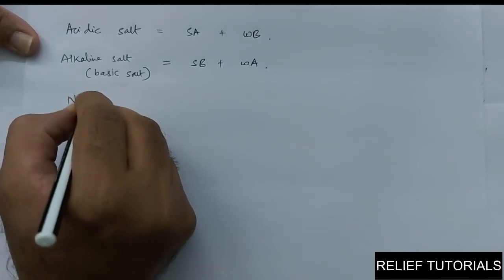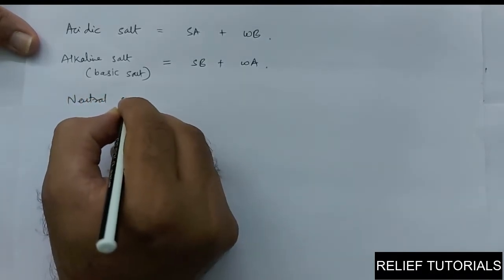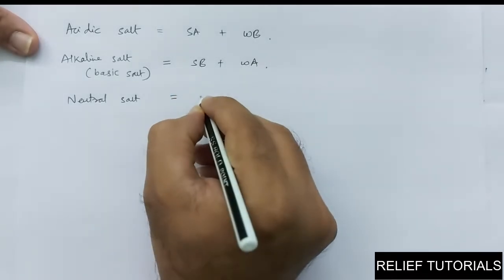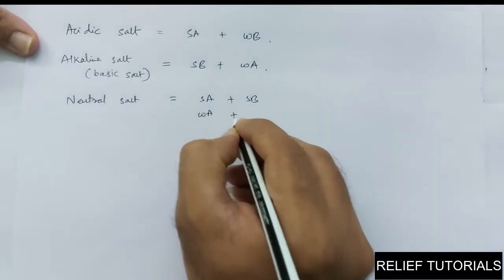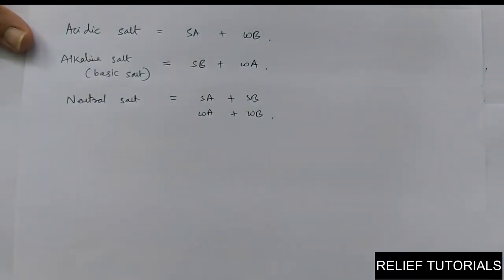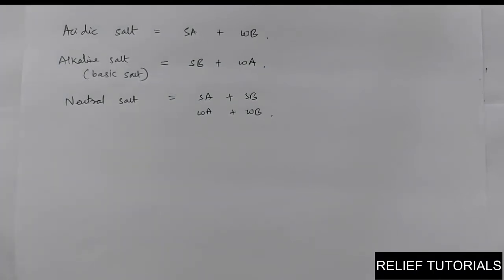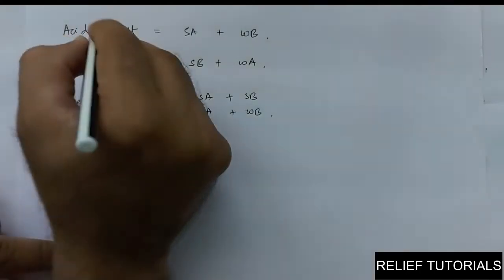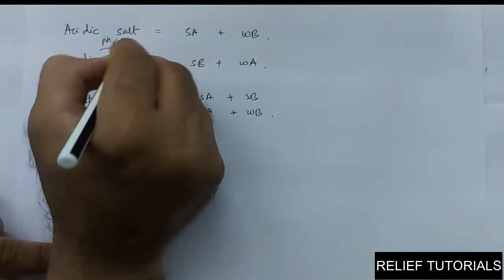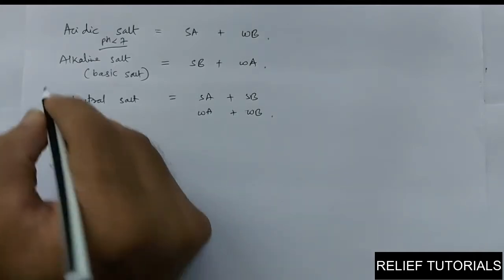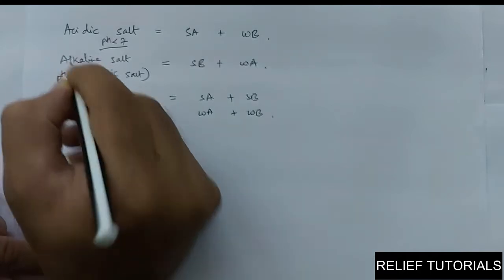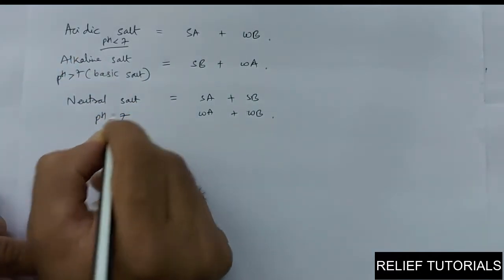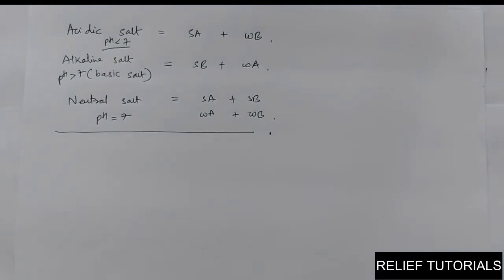Neutral salt is made from strong acid and strong base, or weak acid and weak base. We have already made some list of strong acid, strong base, weak acid and weak base. The acidic salt's pH is less than 7 according to its characteristics. Alkaline salt means basic salt, having pH more than 7, and neutral salt having pH 7. So this all you have to remember only.